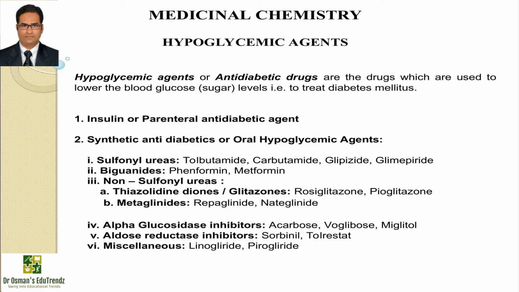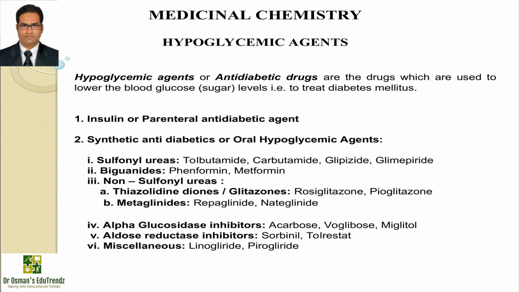Today we are here with a new topic, hypoglycemic agents or anti-diabetic agents in medicinal chemistry. Anti-diabetic drugs or hypoglycemic agents are the drugs which are used to lower the blood glucose or sugar levels, that is to treat diabetes mellitus. These are of two types, insulin or parenteral anti-diabetic agents and synthetic anti-diabetic agents or oral hypoglycemic agents.